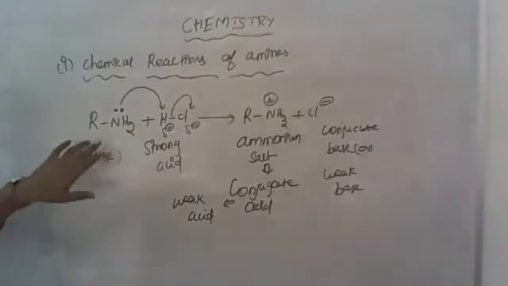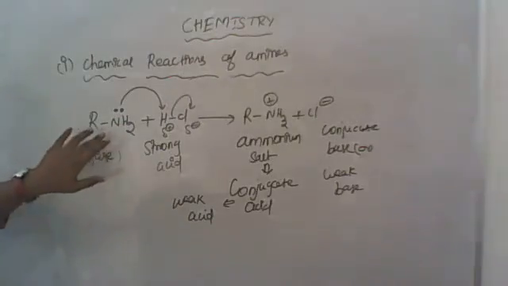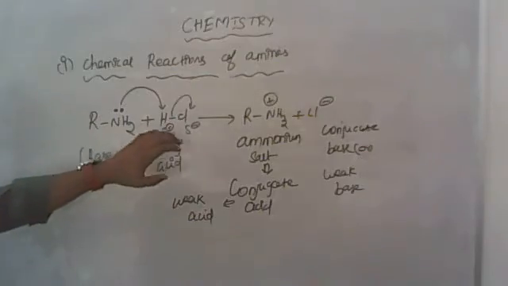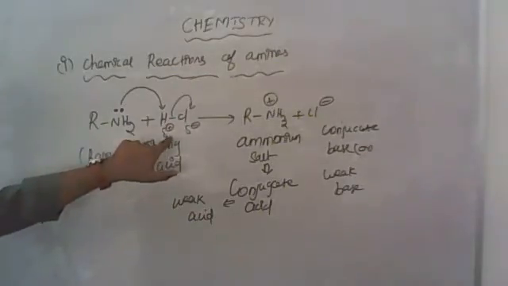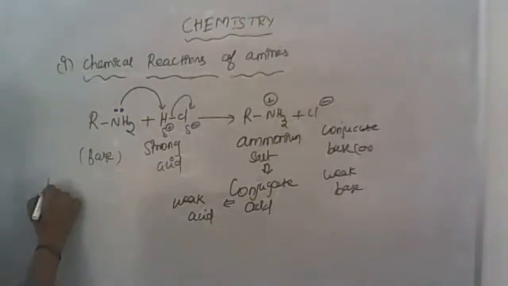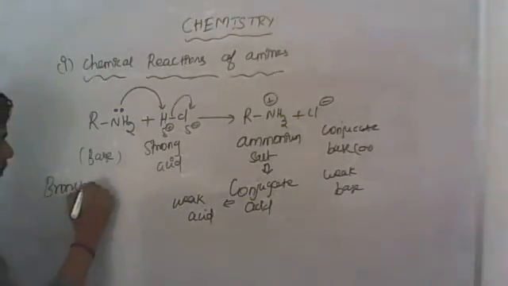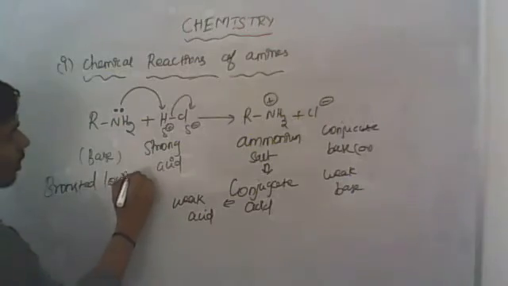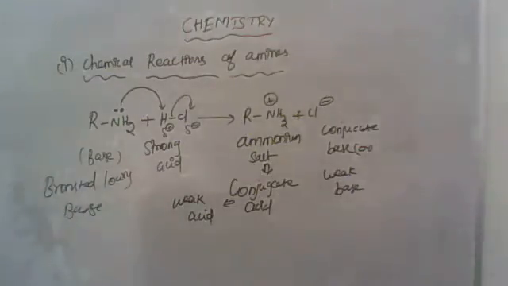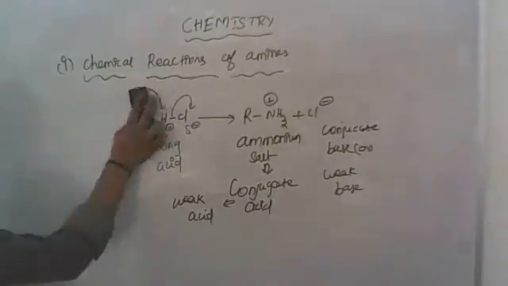So amines can act as a Bronsted-Lowry base. Why? Because they accept a proton from an acid. In the acid, the H plus is accepted by the amine. So it is acting as a Bronsted-Lowry base. Okay, so next you can see an example.